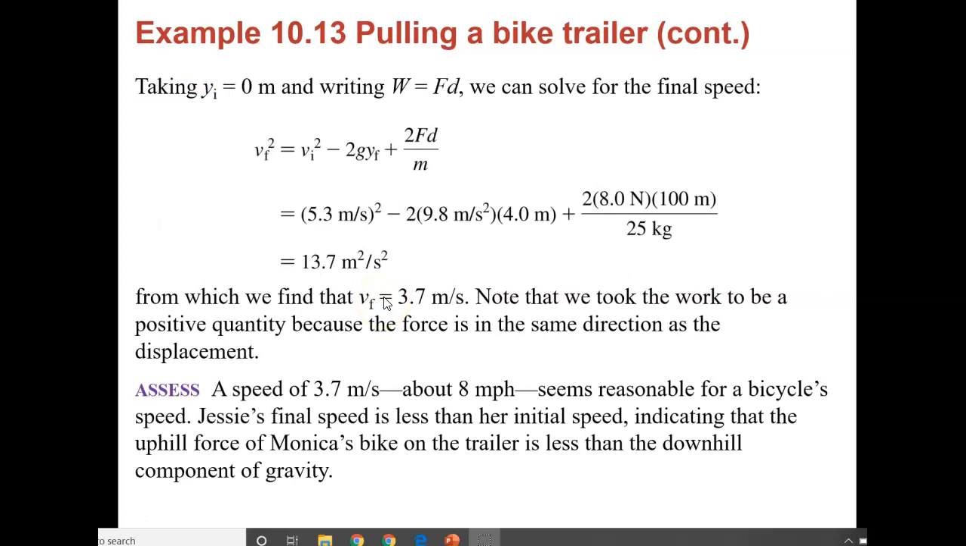So our initial y is 0. And work is force times distance. We can rearrange to solve for the final speed.